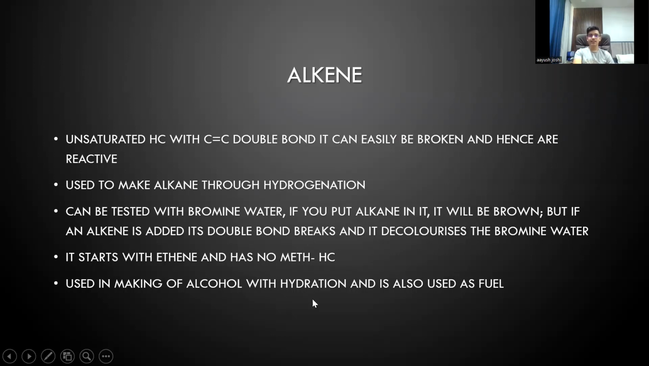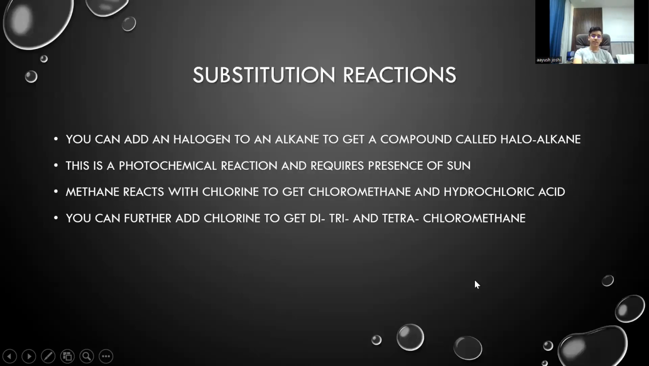It starts with ethene, like I said before, and it is used in the making of alcohol with hydration. So this hydration process is also very important. As the name suggests, we have to add water or steam into it. You have to add steam with alkene at a temperature of 300 degrees Celsius and 60 atmospheres with a phosphoric acid catalyst. And these alkenes can also be used as fuels.